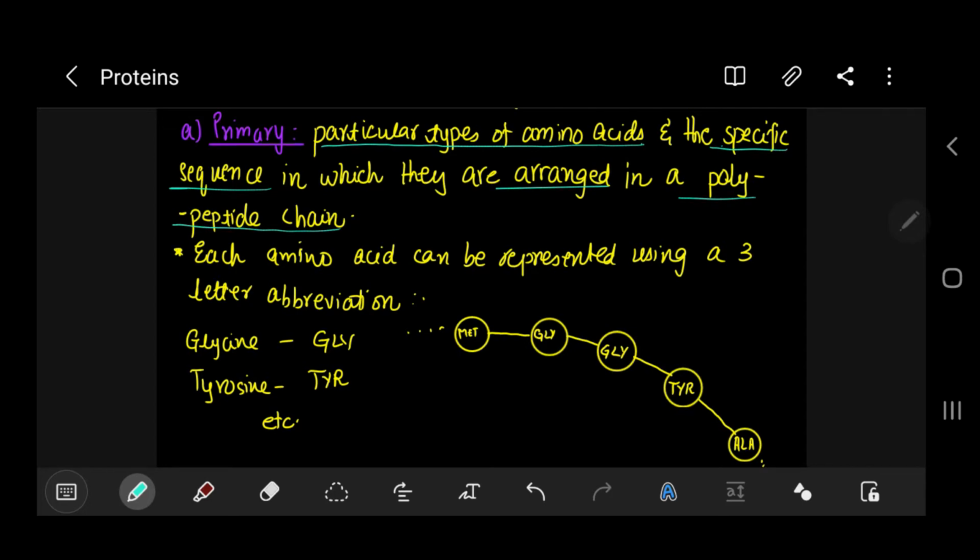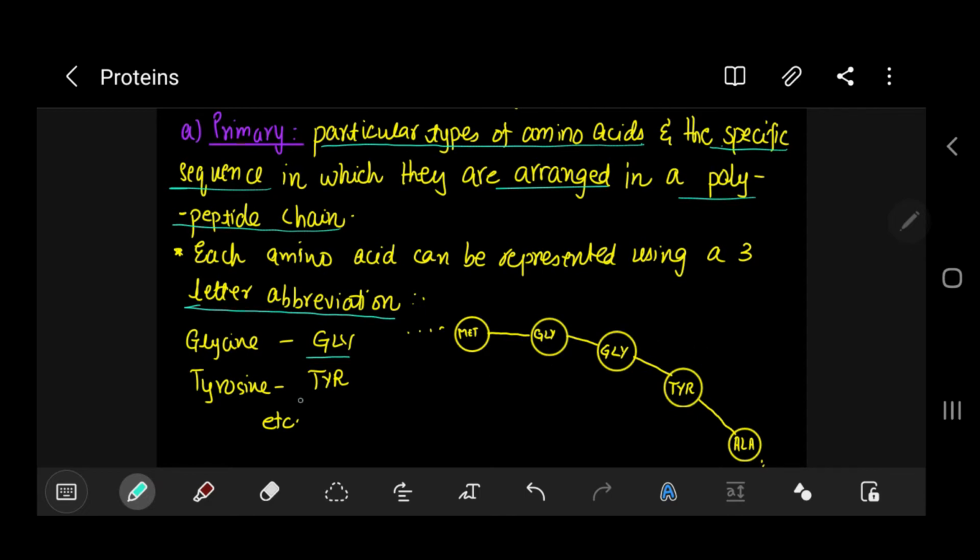That's basically the primary structure, or in simpler words, the very basic structure of protein. Each amino acid can be represented using a 3-letter abbreviation. For example, glycine, as we studied before, can be represented by GLY, for ease of displaying the chain.